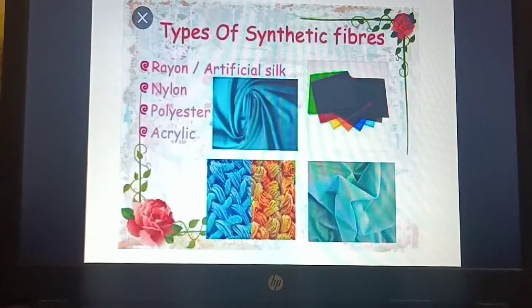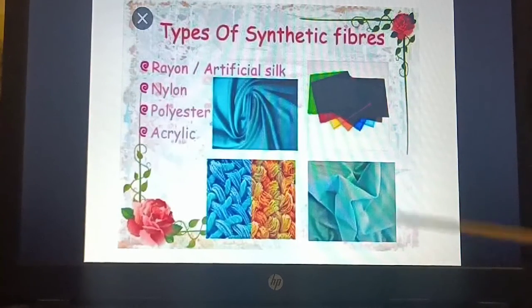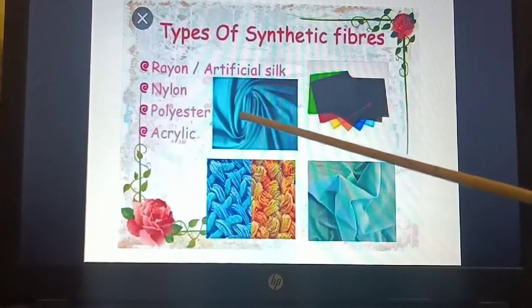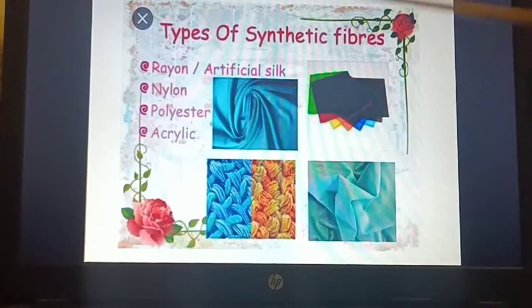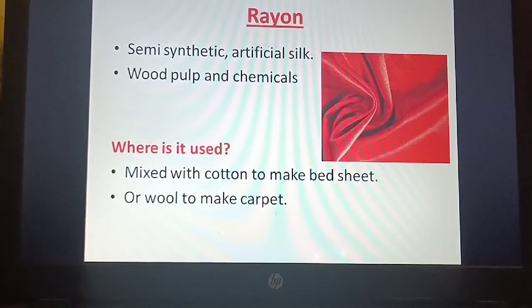Good morning students. Today we'll see about the types of synthetic fibers. In the previous class we had seen the natural fibers. Today we'll see the different types of synthetic fibers. There are four types: rayon, nylon, polyester and acrylic. We'll see all these four in detail.